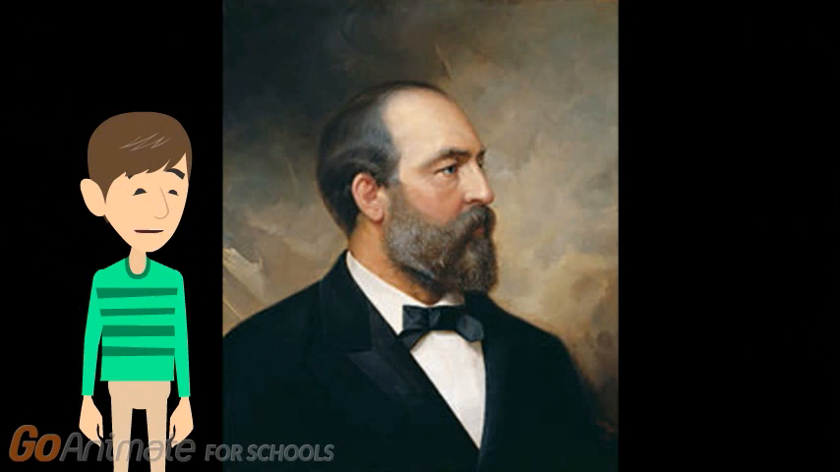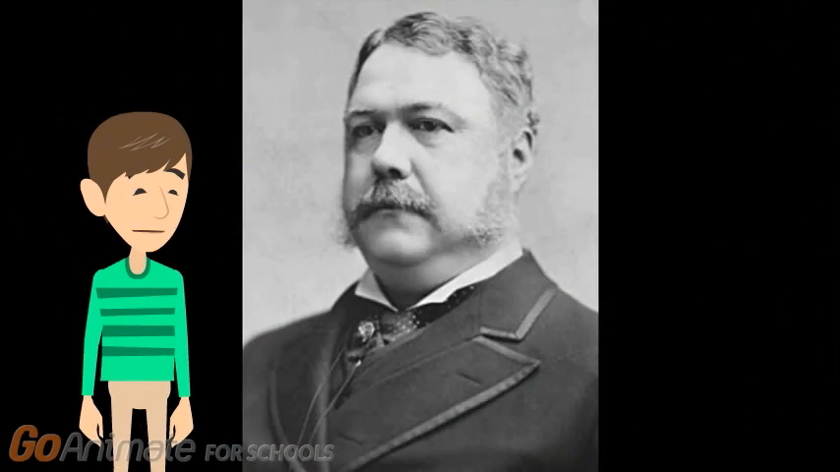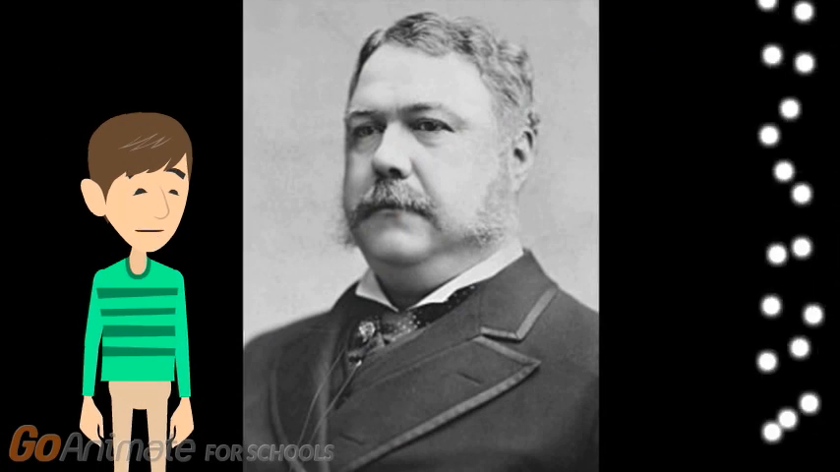The 20th president is James A. Garfield. He was the U.S. representative for Ohio's 19th district. He was in office for just the year 1881. He was the fourth president to die in office. The 21st president is Chester A. Arthur. He was James A. Garfield's vice president. He was in office from 1881 to 1885.